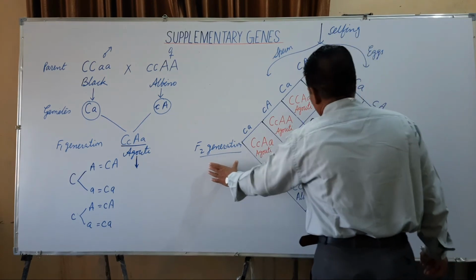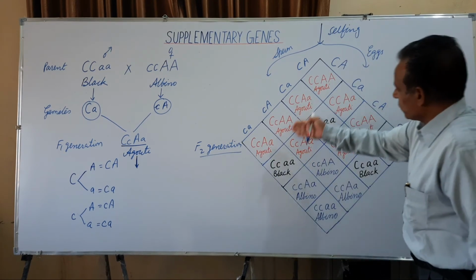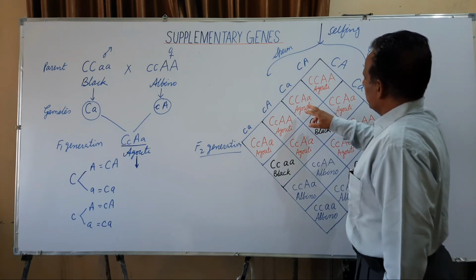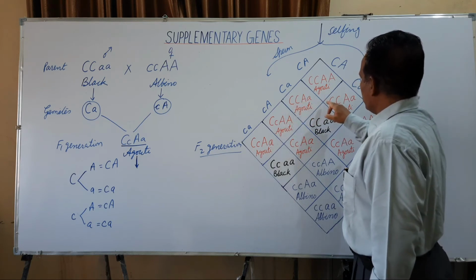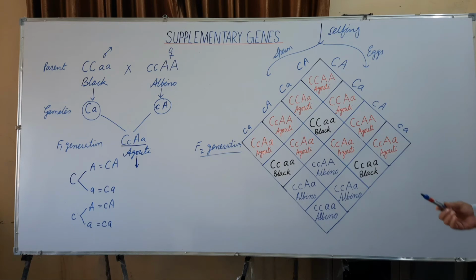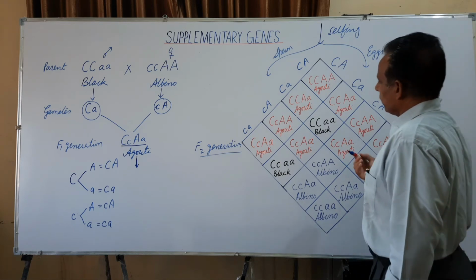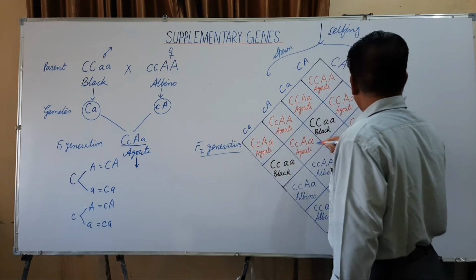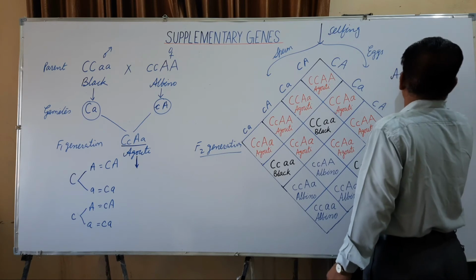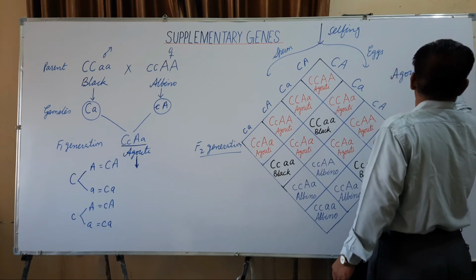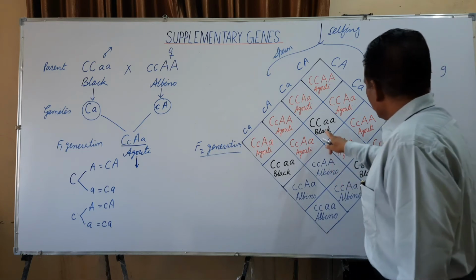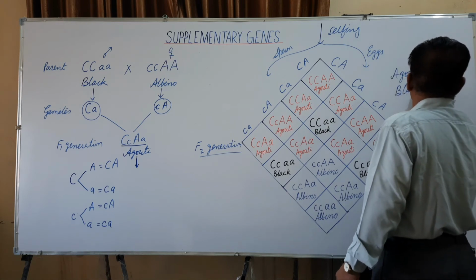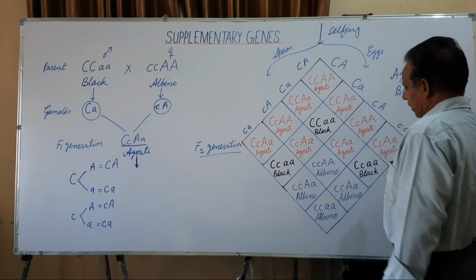The F2 generation result revealed that out of the 16, in the 9 both the dominant genes C and A are present, so it gives rise to the agouti coat color. So there are 1, 2, 3, 4, 5, 6, 7, 8 and 9. 9 are agouti out of 16. The 3 contain only the dominant C, which give rise to the black coat.